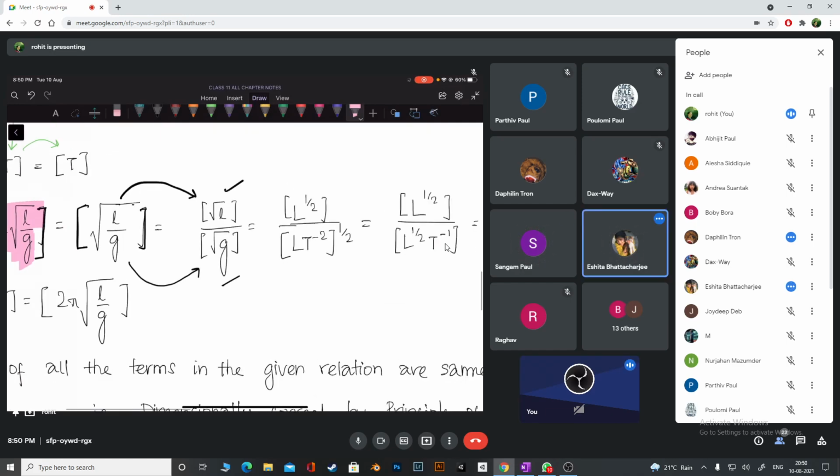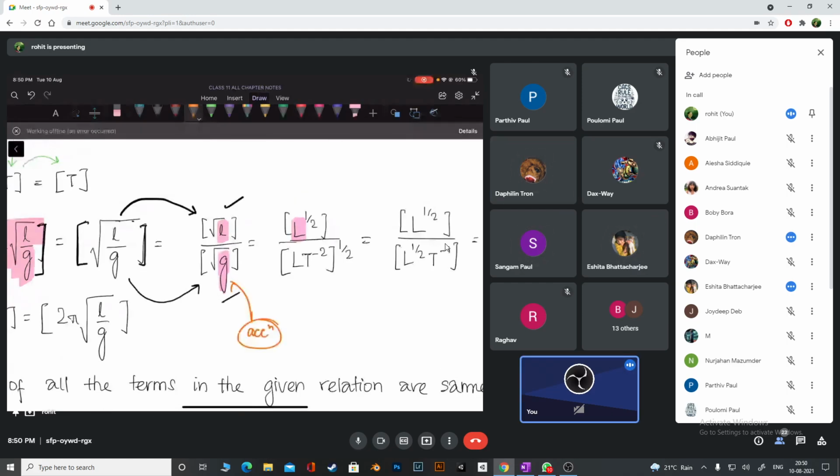Then dimension of length is what, guys? This is length, right? L is the length, no? Length of the pendulum. So length dimension. G is acceleration, right? All of you will agree, no? So what is the dimension of acceleration? L T minus 2, meter per second square. Length by time square. So we have that.